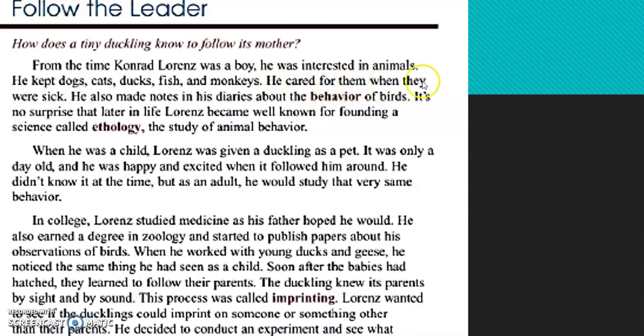So he cared for them when they were sick. He also made notes in his diaries about behavior of birds. It's no surprise that later in life Lawrence became well known for founding the science called ethology.